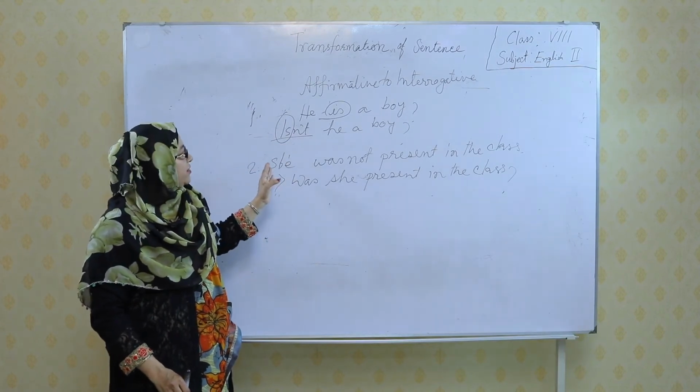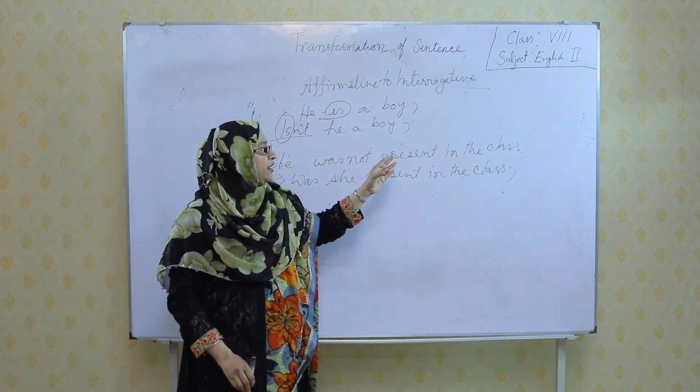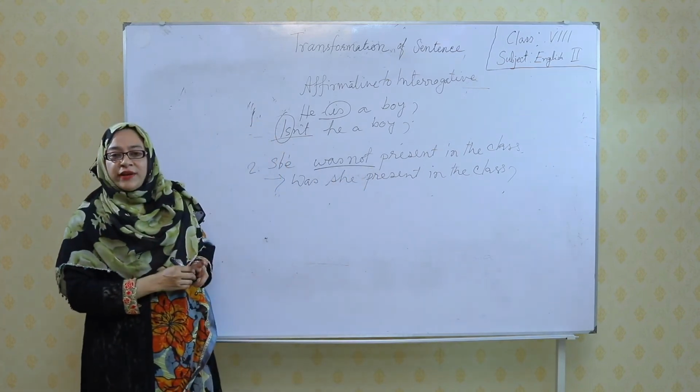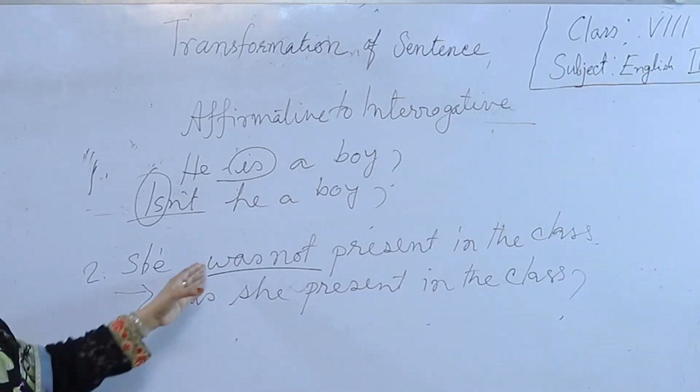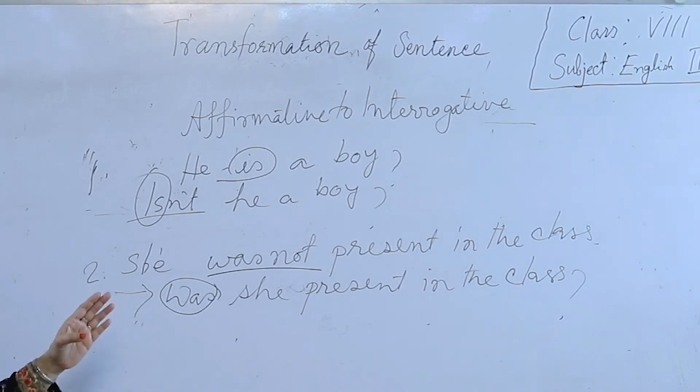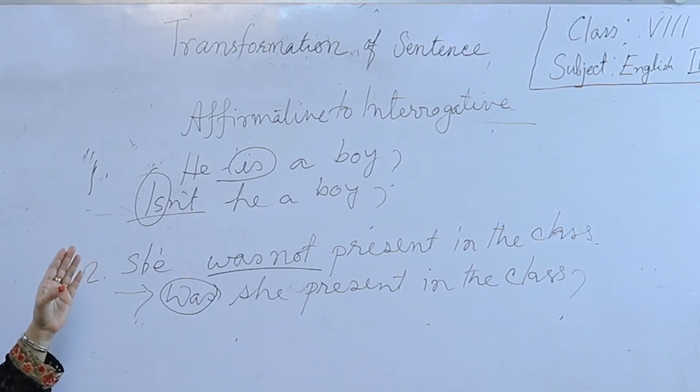And the second one, she was not present in the class. This is the negative sentence. When we turn it into interrogative, we use the positive form. Just like this, was she present in the class? This is the rule of affirmative to interrogative.